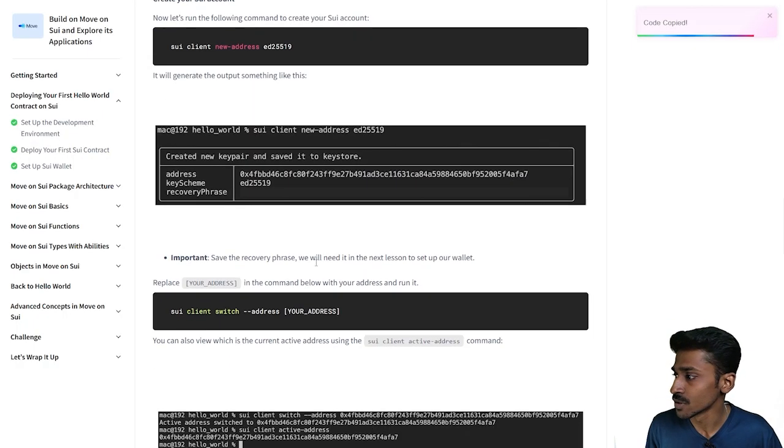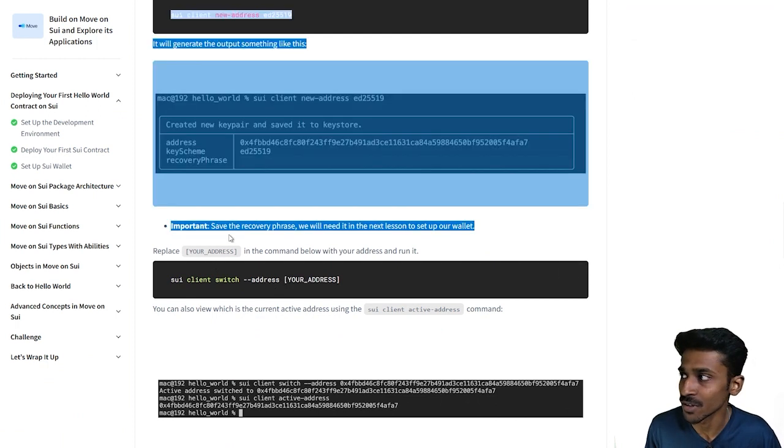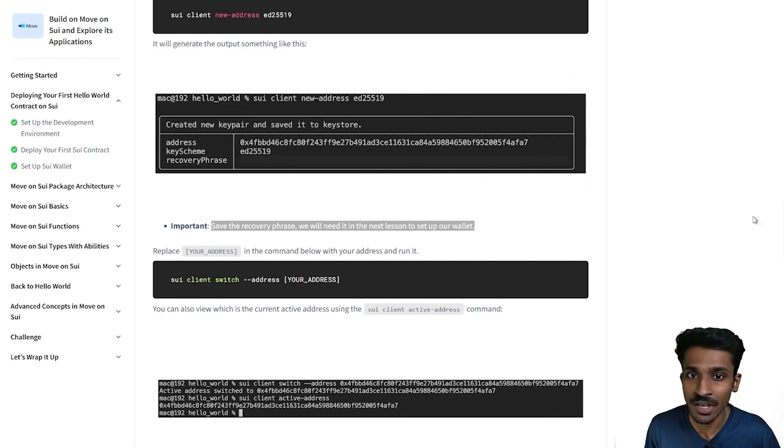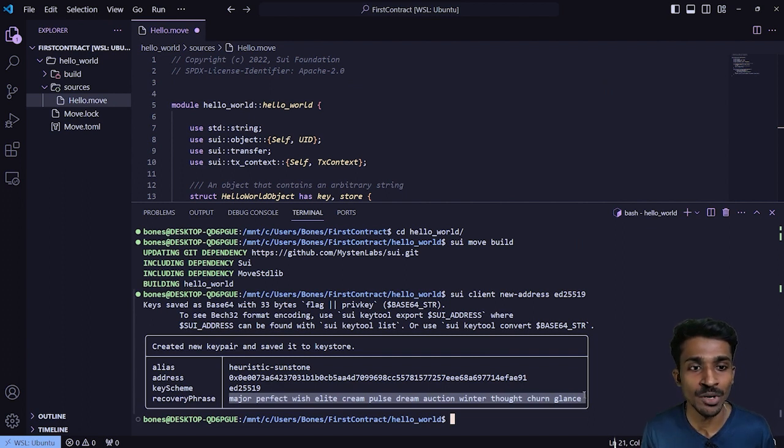Now we also have the recovery phrase, let me show you this one. It's going to be quite important, because later on, if you want to set up your own Sui wallet, you'll need this to get access to your Sui wallet. So please do note it down somewhere safe.